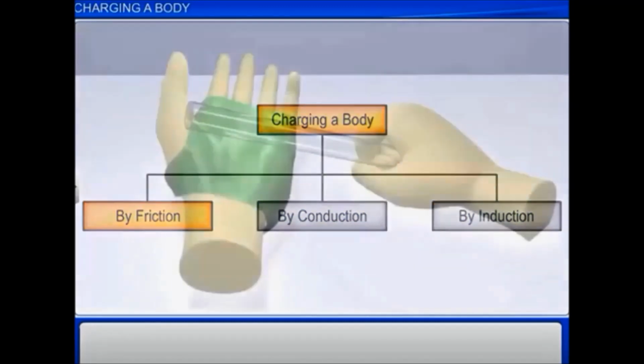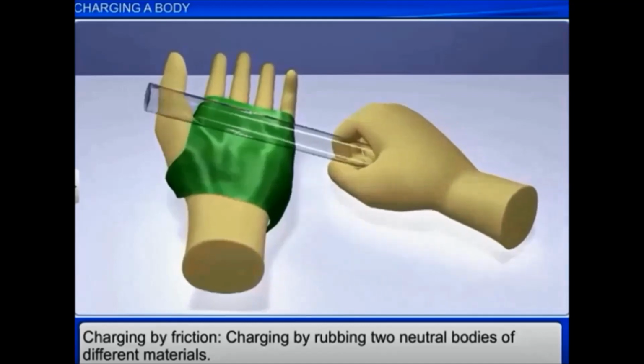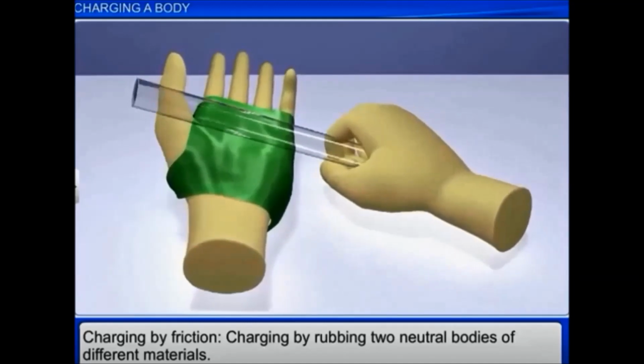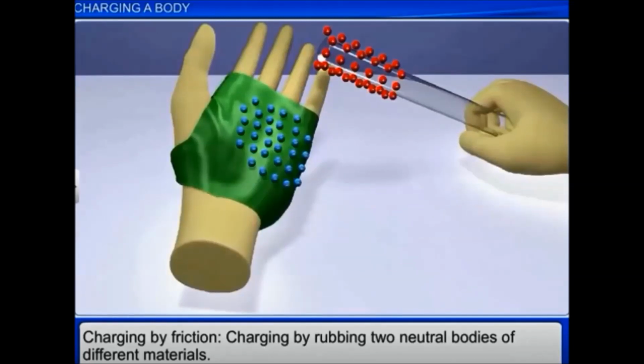When two uncharged or neutral objects made up of different materials, say a glass rod and a silk cloth, are rubbed against each other, both objects get electrified due to transfer of charges. This process is called charging by friction.